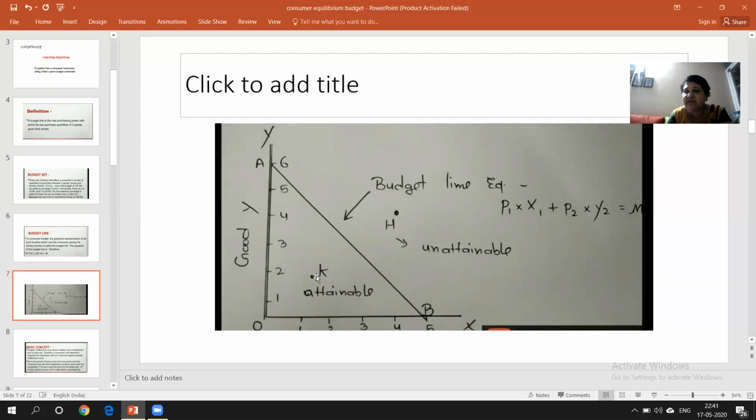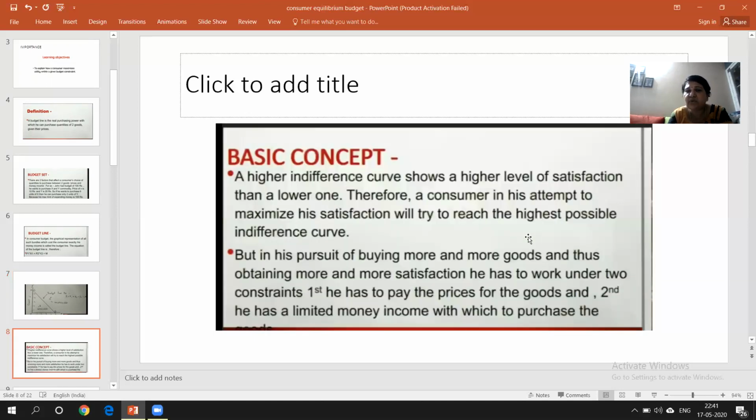Right? But still, this is attainable. But this is not attainable because you don't have that much money. So this is called the budget line. I think you might have understood, students. Okay. Next thing is, what is the basic concept?